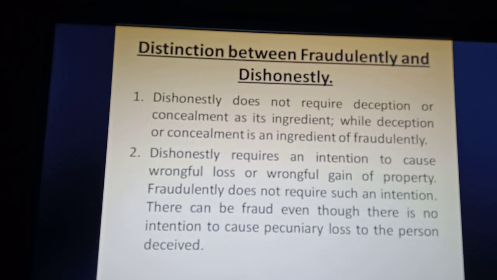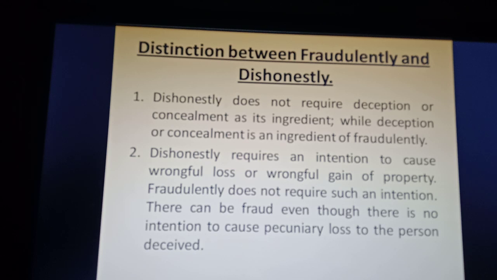Okay, so we have discussed both fraudulently and dishonestly. Whether these are the same things? Answer is no. There are two differences between fraudulent and dishonest intention. Dishonestly does not require deception or concealment as its ingredient, while deception or concealment is an ingredient of fraudulently.